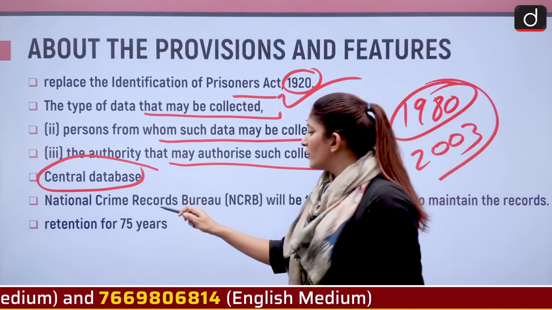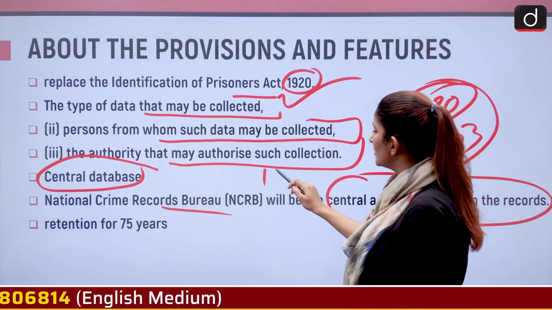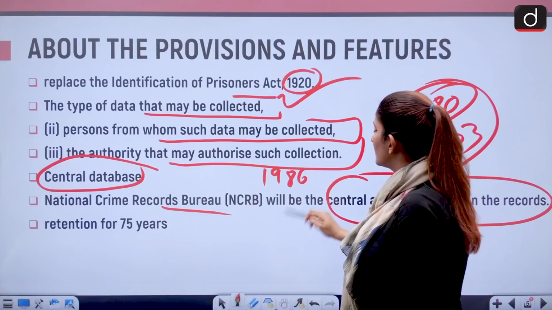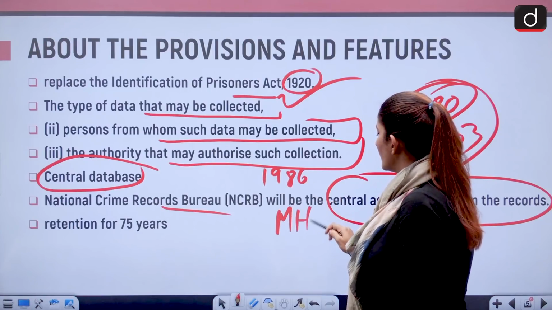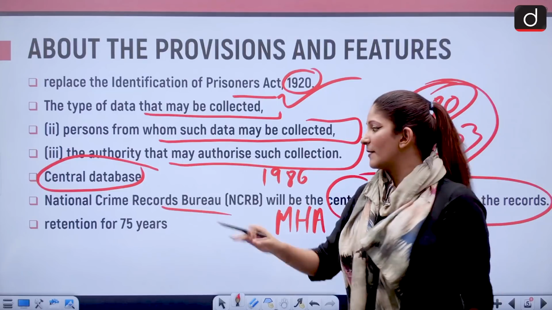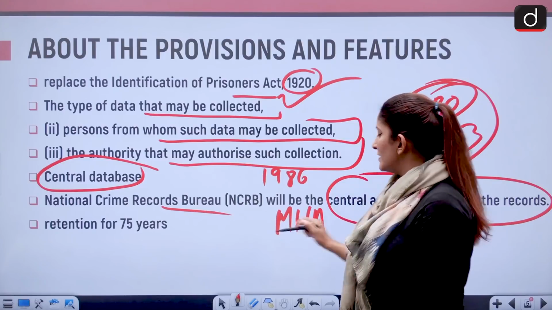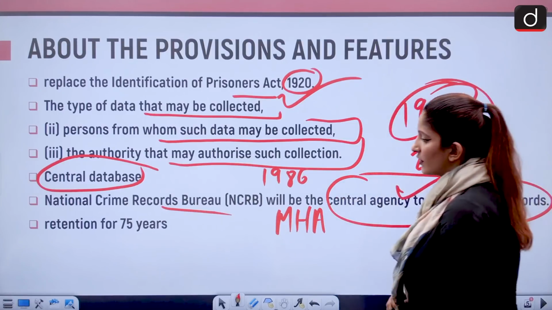The National Crime Records Bureau, established in 1986 and working under the Ministry of Home Affairs, will be the central agency to maintain the records. Crime in India, a comprehensive report, is brought out by the National Crime Records Bureau. So this will be the central agency to maintain the records.